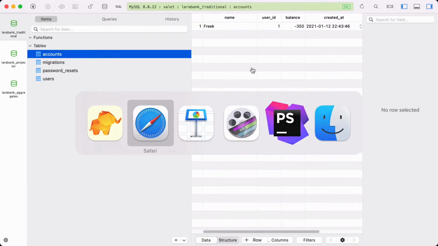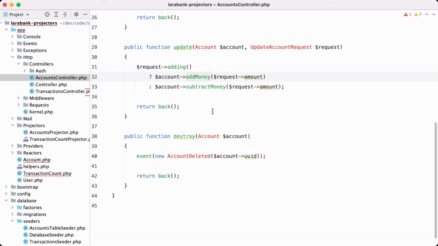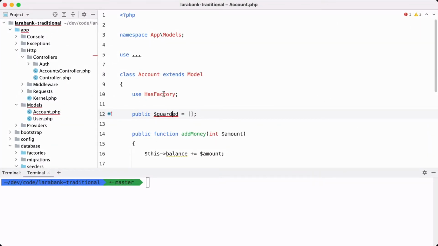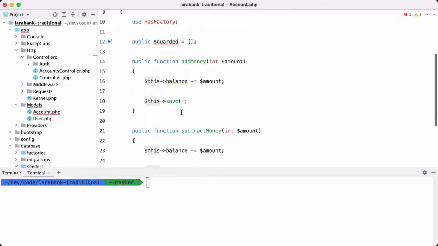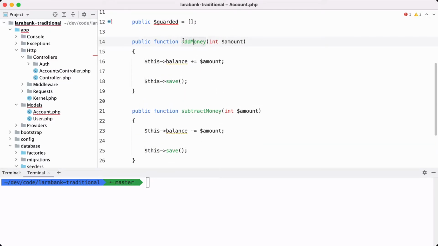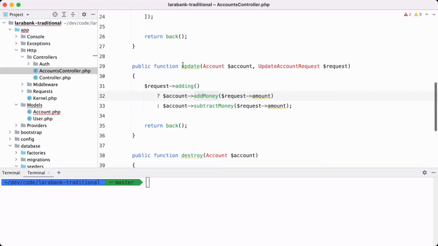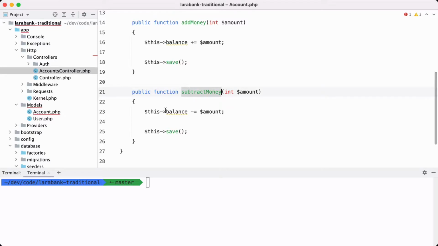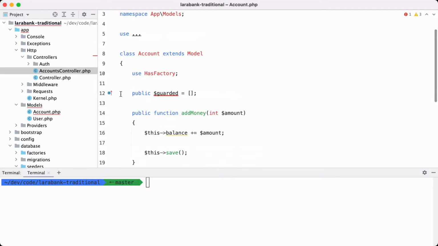Now I've built this application also using event sourcing. But maybe let's look, before we head into event sourcing, at the traditional application and how it was built. So we just have an account model. When we do an update in the controller and it is about adding money, then we just update the balance in our model. If we want to subtract money, we're just going to take some amount off the balance and just save the model and be done with it. And that's everything.